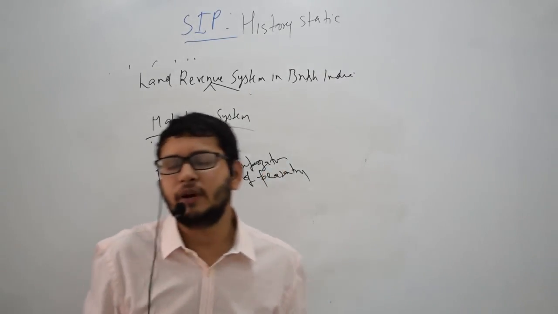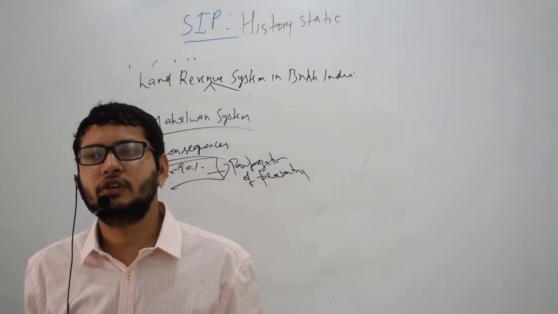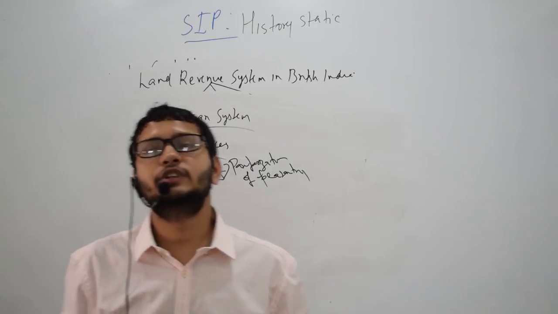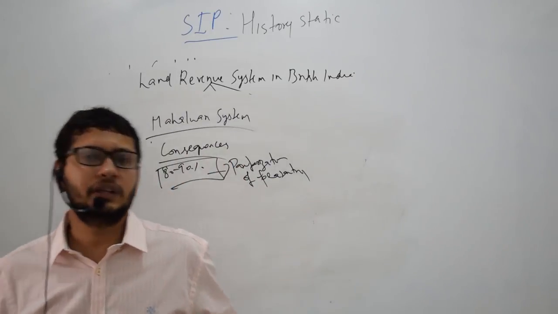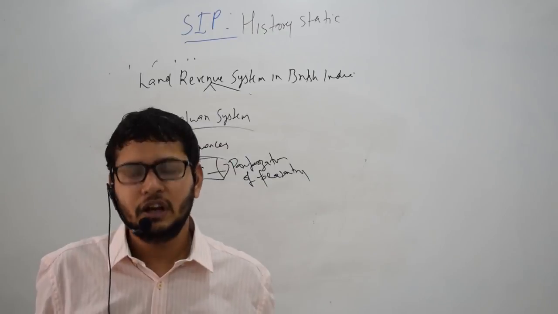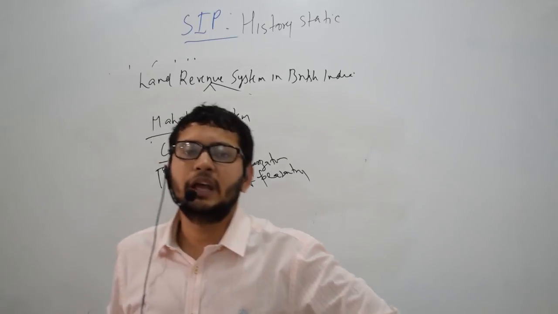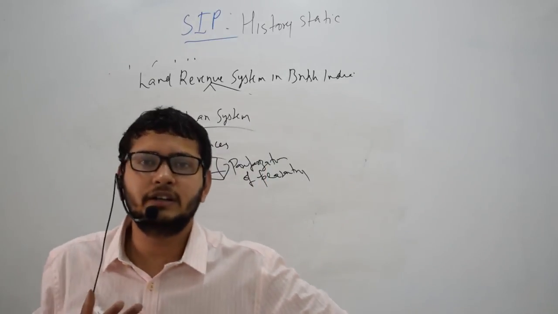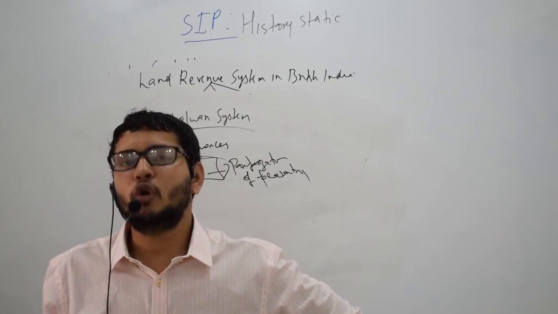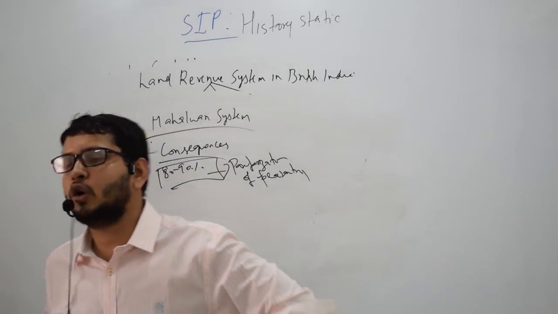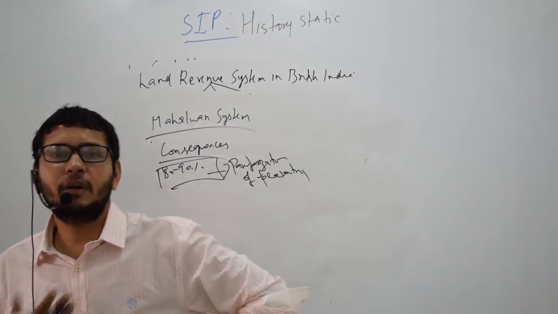Also, because of the joint family system, with every generation there was a division of the land, and this division adversely affected the economies of scale. It also adversely affected the fertility, and therefore it worsened the condition of the farmers. Also, just like the Ryotwari system, here also the British government demanded the revenue to be paid in cash. And since it had to be paid in cash, the farmers had to borrow money from the money lenders, and therefore it also led to the problem of indebtedness among the farmers.